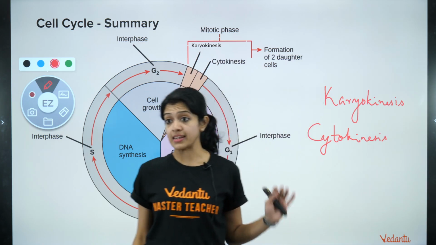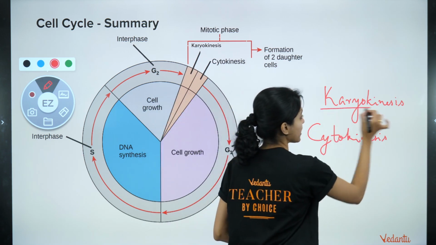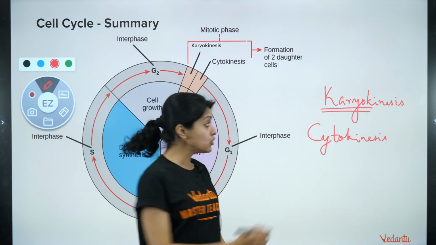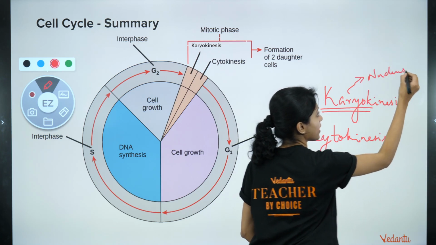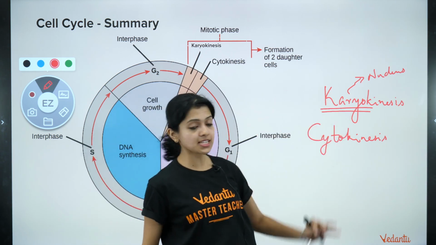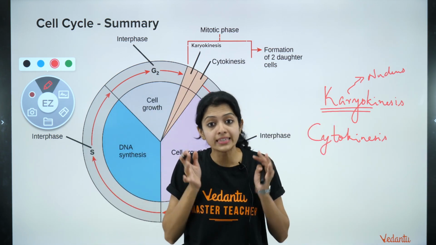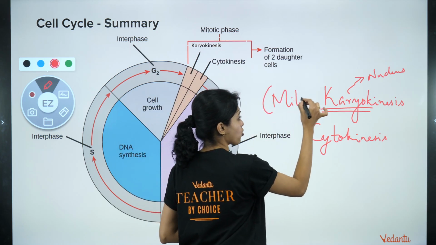What do we mean by these two terms? Karyokinesis: karyon means nucleus, and kinesis means division. So karyokinesis is basically division of the nucleus, which is what we call mitosis.